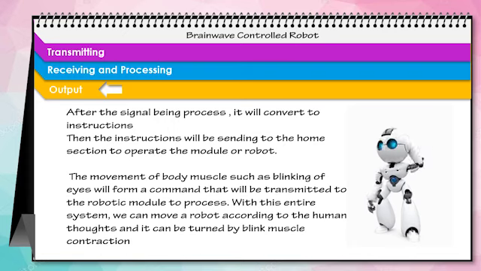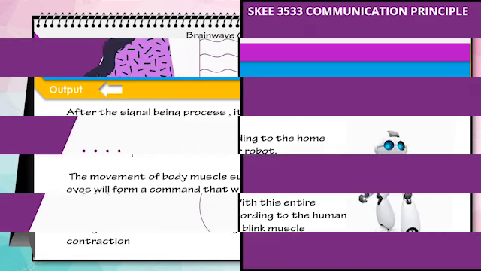So this is the working principle of the brainwave control robot, which includes the transmitting of the brainwave, receiving and processing, and finally the output.